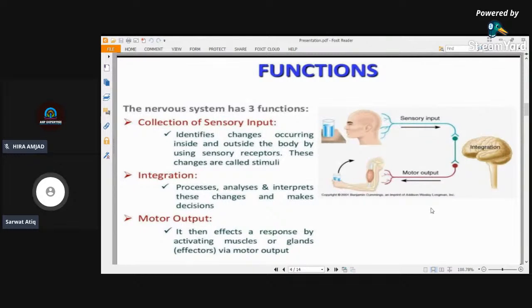In the diagram, you can see the simplest example of this. A glass is in front of the person. The person sees it through the eyes, and the eyes carry the sensory information to the brain, and the brain processes whether the body needs water or not. If the body needs water, the person will feel thirst, and then the brain directs the skeletal muscle of the arm to pick up the glass and drink water. This is the simplest example.